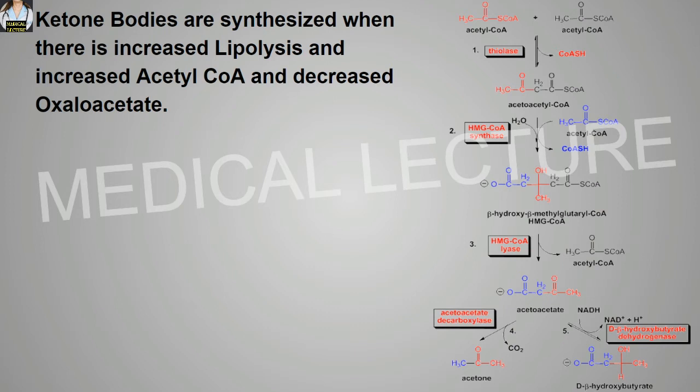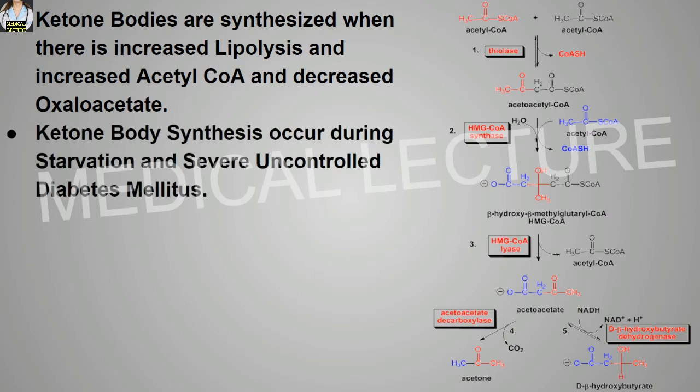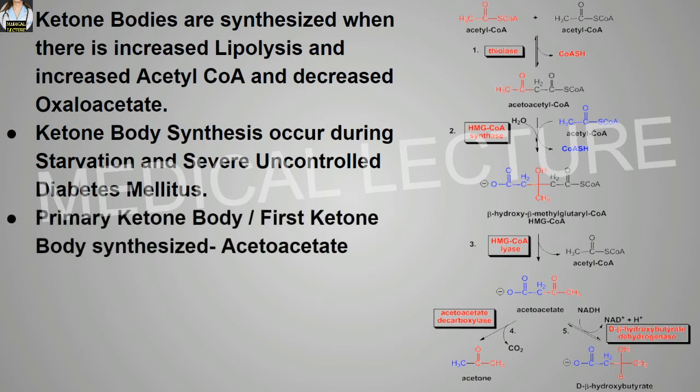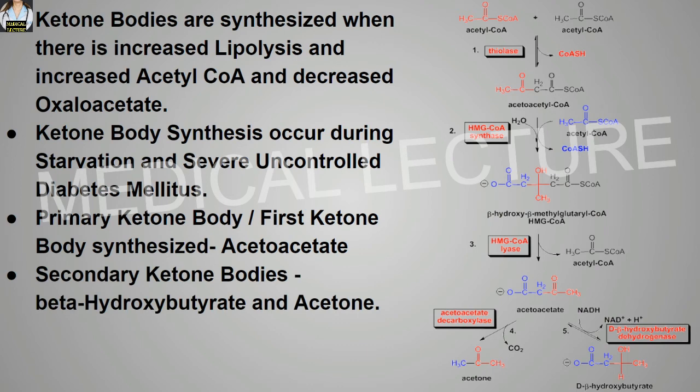Ketone bodies are synthesized when there is increased lipolysis and increased acetyl-CoA and decreased oxaloacetate. So whenever there is increased lipolysis and acetyl-CoA and decreased oxaloacetic acid, ketone bodies are synthesized. Ketone body synthesis occurs during starvation and severe uncontrolled diabetes mellitus. The primary ketone body, or the first ketone body synthesized, is acetoacetate. Acetoacetic acid is the first, or we can say primary, ketone body synthesized. Secondary ketone bodies are beta hydroxybutyrate and acetone.